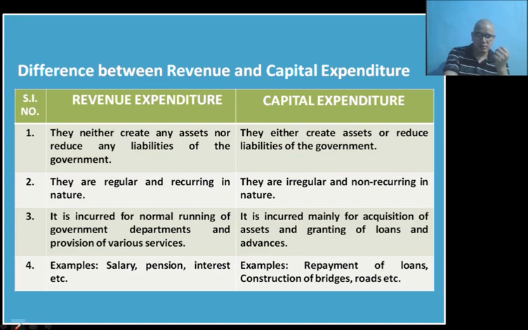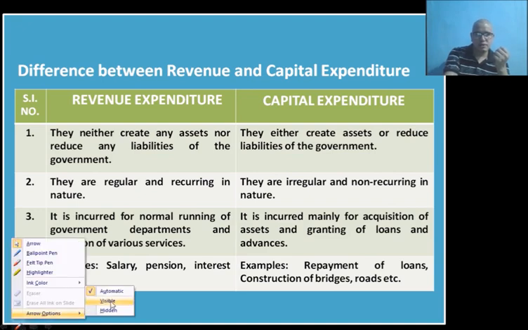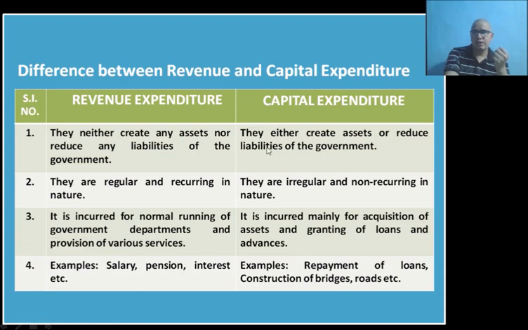Our topic is the difference between revenue and capital expenditure, and we have already discussed it, isn't it? The definition: revenue expenditure is such type of expenditure of the government which will neither affect assets nor affect liabilities. And capital expenditure is such type of expenditure where the government is spending, but this expenditure is increasing assets and reducing the liabilities of the government. You have to keep that in mind.